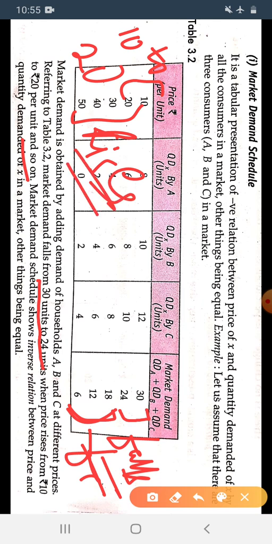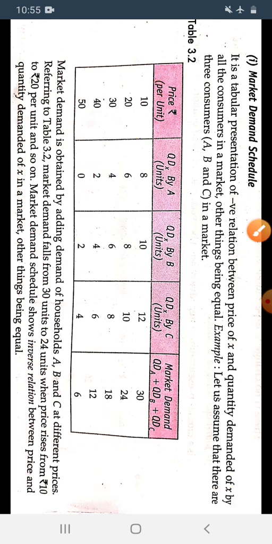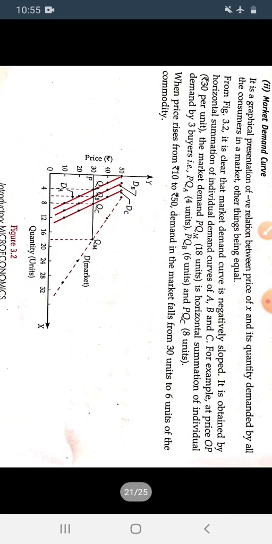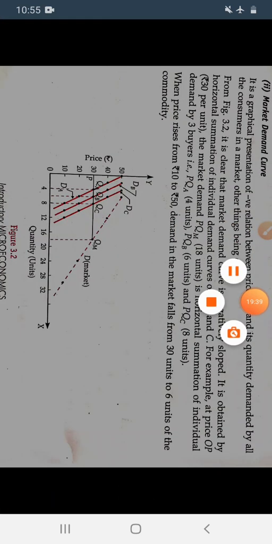Market demand schedule shows inverse relation between the price and the quantity demanded, other things being equal. We have taken the other things remaining constant. We study only the relation between the price and the quantity demanded. Okay, now we will put all these price and market demand on the diagram. Okay, market demand curve.